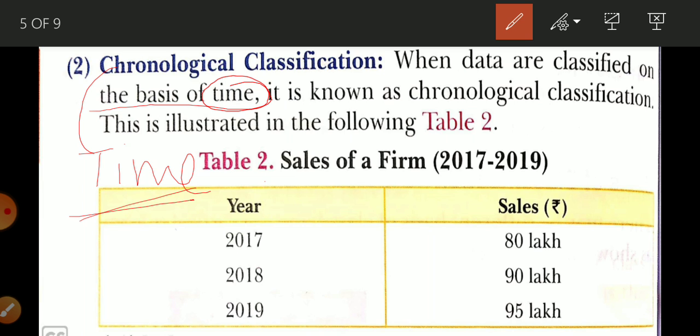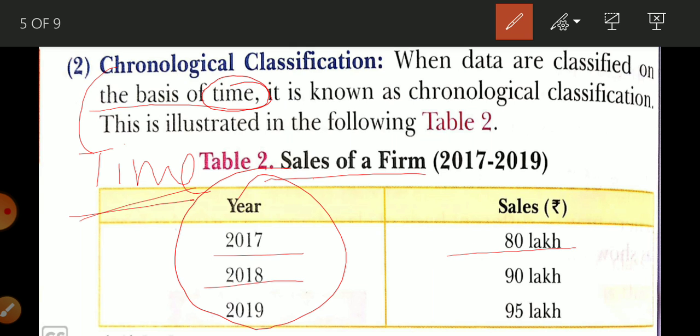Sale of a firm is given on the basis of year. In 2017, 80 lakh sales; 2018, 90 lakh; and in 2019 it is 95 lakh. So you can see that year by year the sale of this firm is increasing. This is chronological classification. Here you can see what is given.